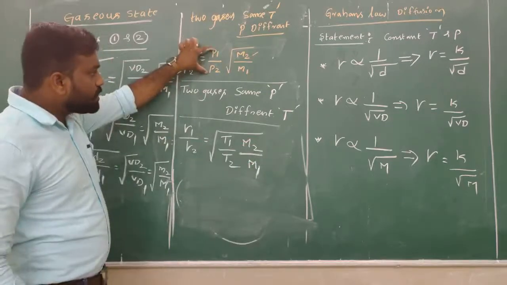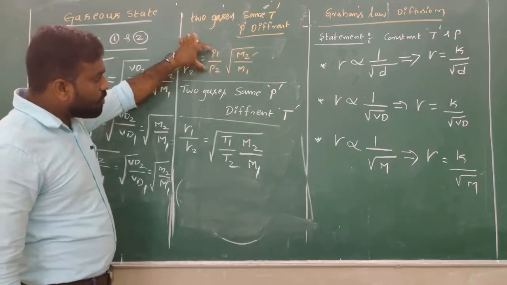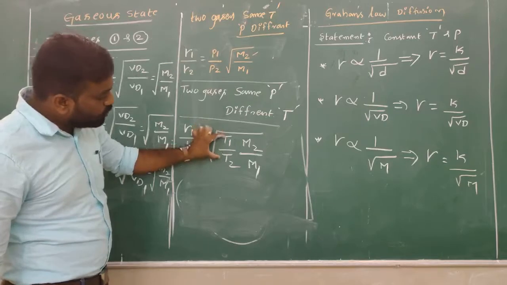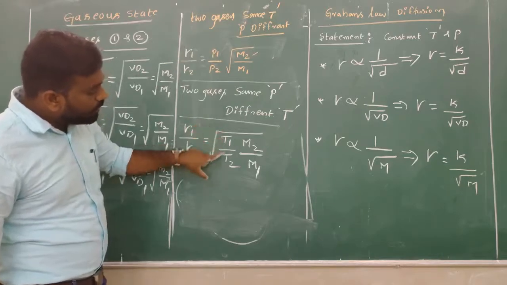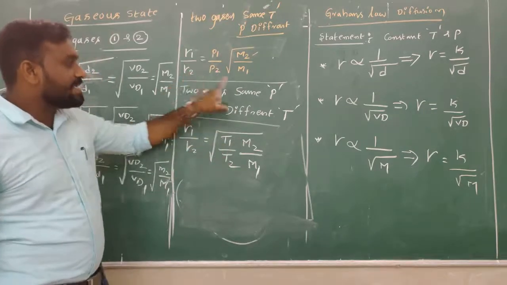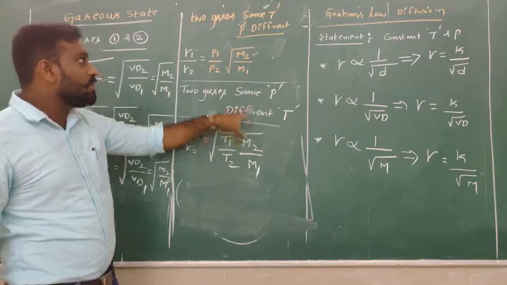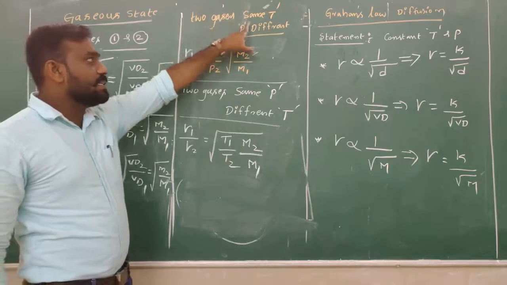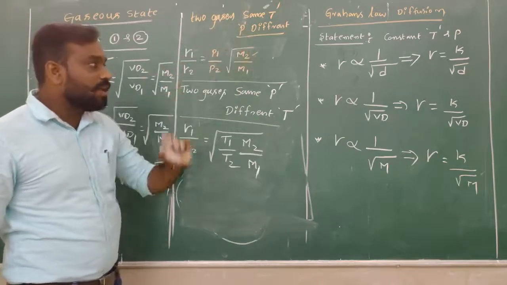Here we are not using any root for pressure, but you should use a root for temperature T1 and T2, and M2 and M1. This is for two gases at the same pressure and different temperature. The previous one is for two gases at the same temperature and different pressure.